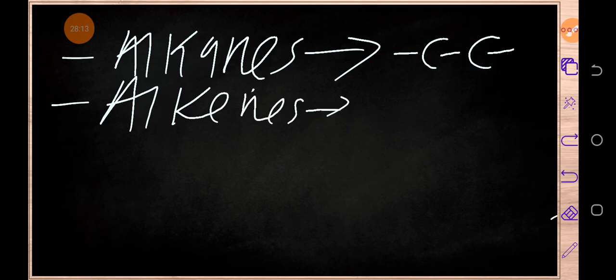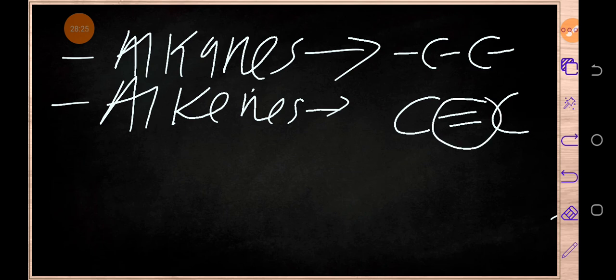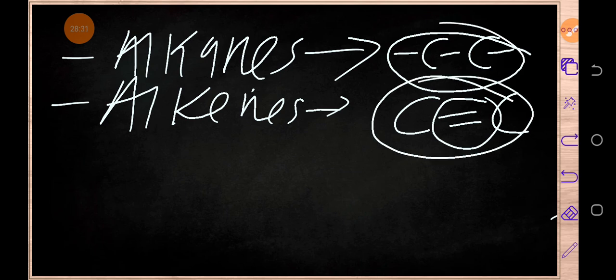So alkenes have got this functional group. I've got what? Double bonds between carbon atoms. So these functional groups are the ones which determine the chemical reactions which the members in this family will be undertaking.